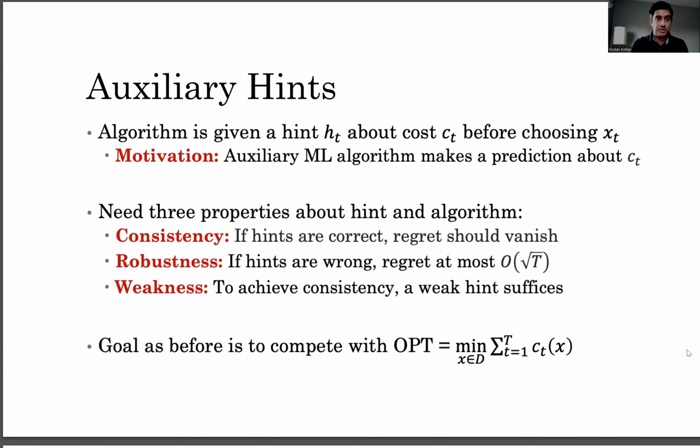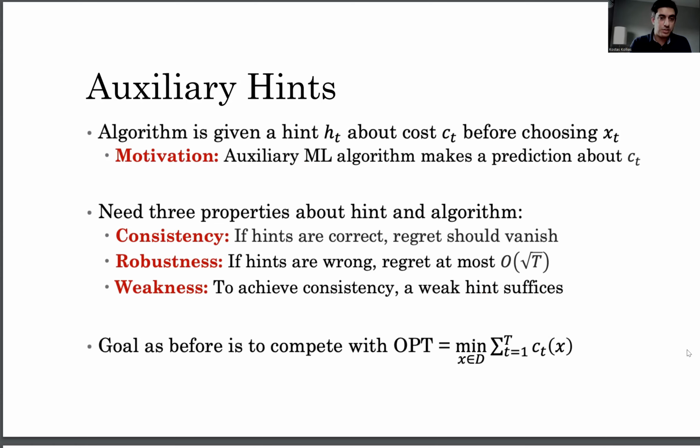However, recently researchers have tried to improve this result by looking at the case of hints given to the algorithm before the decision is made at every round. A hint h_t tells us something about the cost vector c_t. And the motivation behind this is that we have an auxiliary machine learning model that makes a prediction about the cost vector. Now, in this framework, there are three properties that we typically care about.